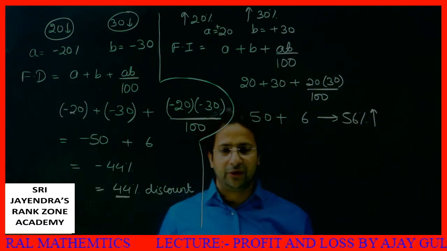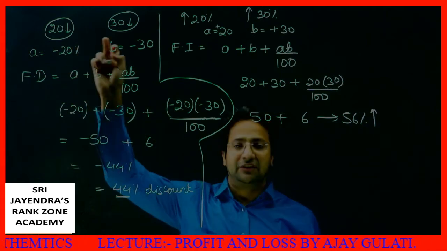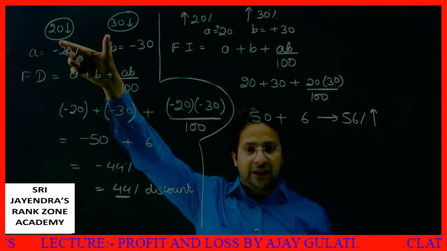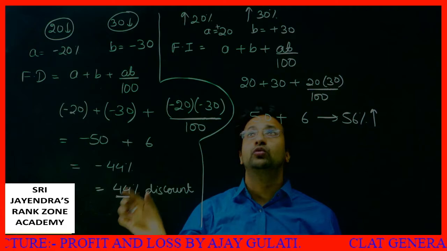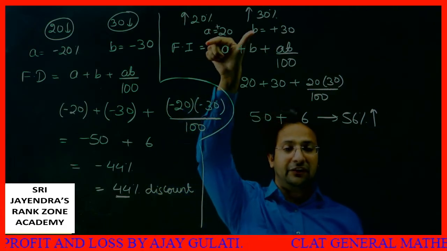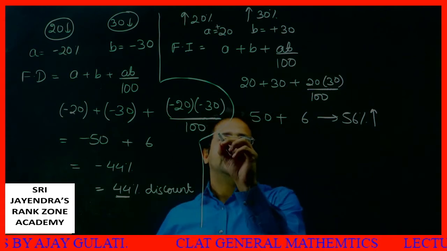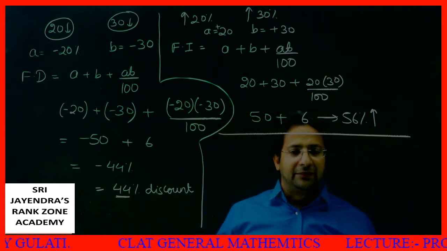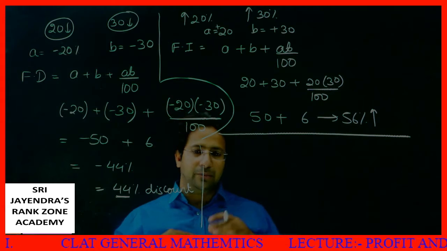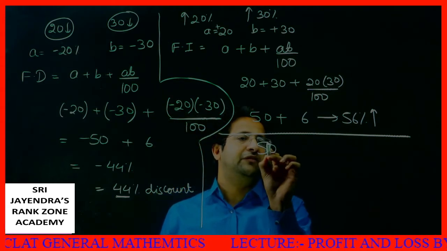What I intend to explain to you, dear students, is that if there is a discount series, then the net result will be less than the sum of these two. If there is an increment series, then the net result will be greater than the sum of these two. Just think about it. Many times in the marketplaces, in the malls, there is a sale of 50% plus 50%.